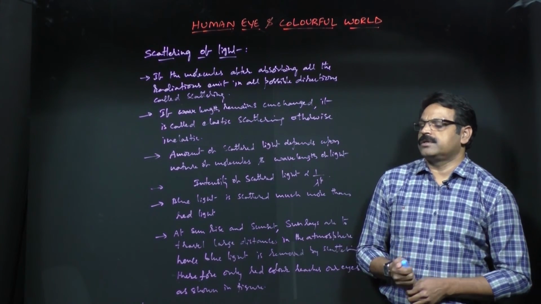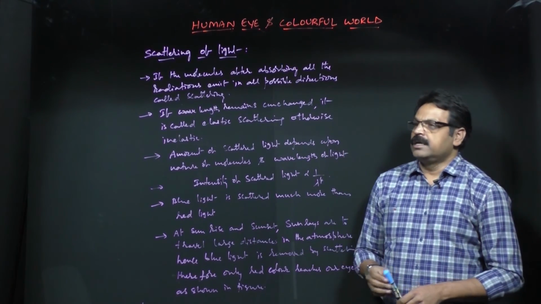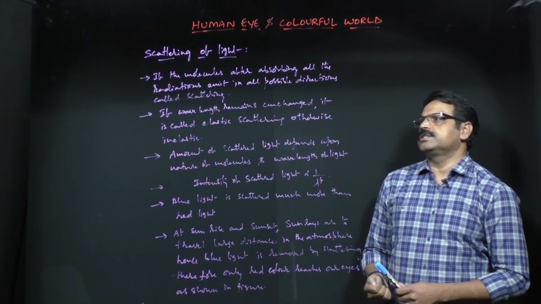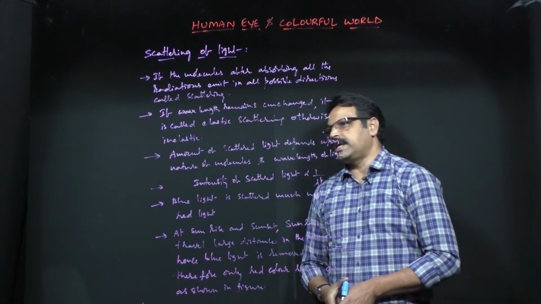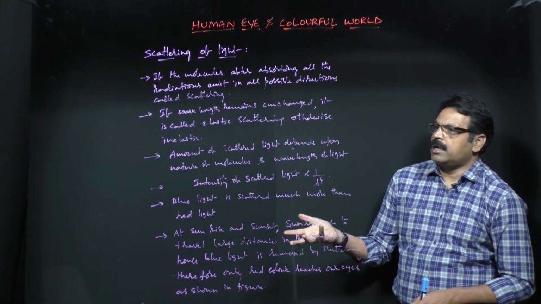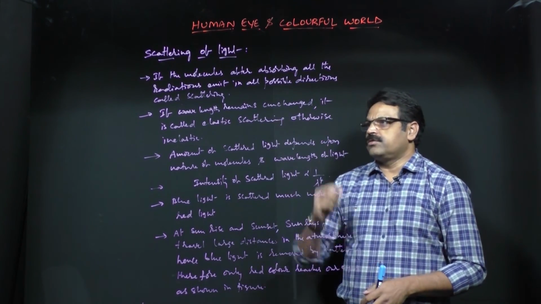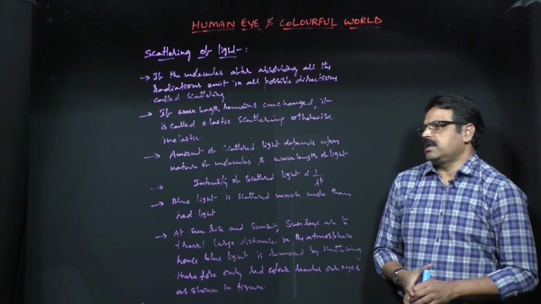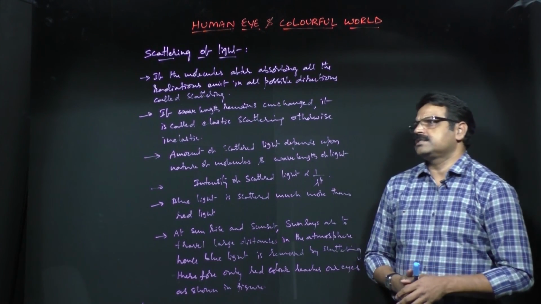That is because of the scattering nature of light, and this is one of the applications of the natural phenomena of light. So rainbow is one application and scattering of light is the other application, and now we look at the other cases also.